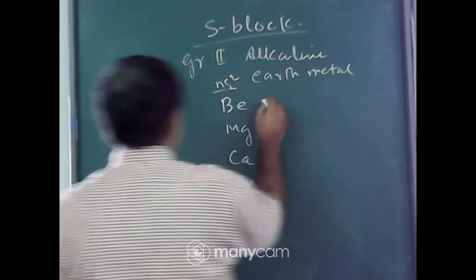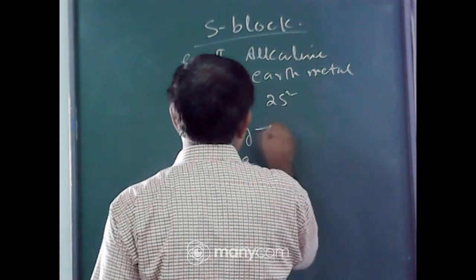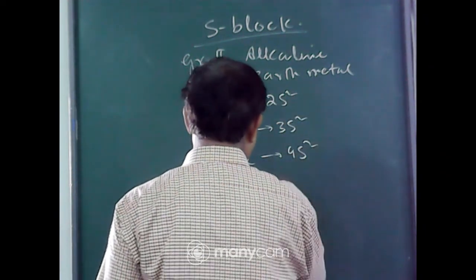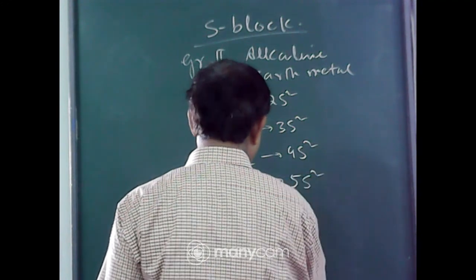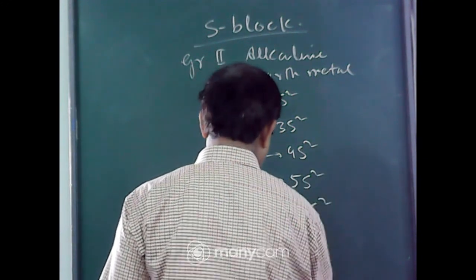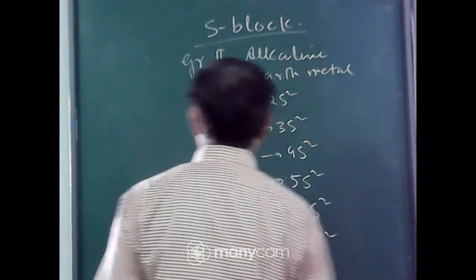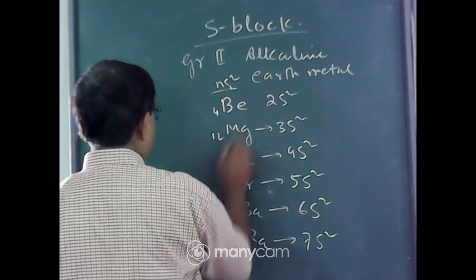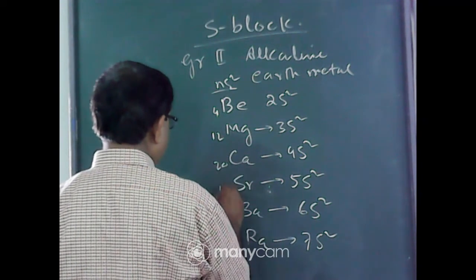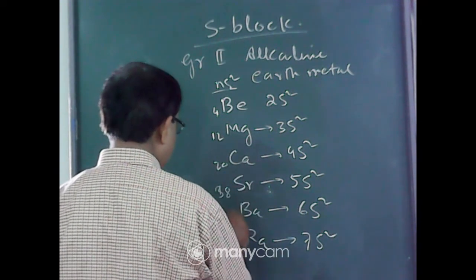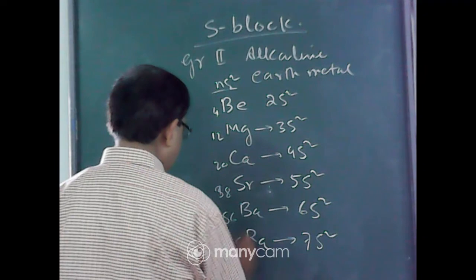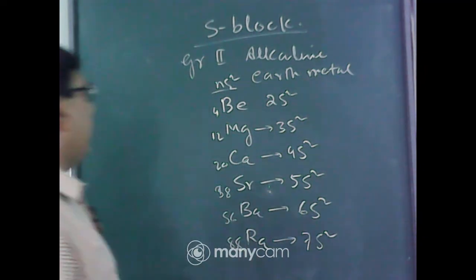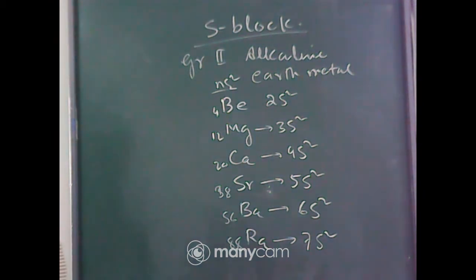ns2. Say beryllium 2s2, magnesium outermost shell 3s2, this is 4s2, this is 5s2, this is 6s2, this is 7s2. Atomic numbers: beryllium 4, magnesium 12, 20, 38, 56, 88. So these are the S block elements having general electronic configuration ns2.